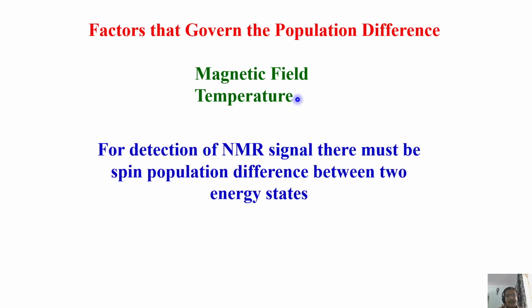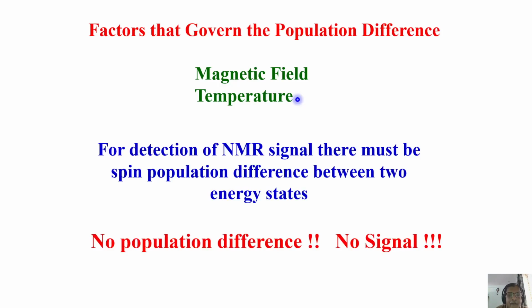Now, for detecting an NMR signal, there must be a population difference. If there is no population difference, no NMR, no signal. You can come across a situation like that. Sometimes it so happens you may come across a situation where there is no population difference at all, but not in the natural situation. You can create artificially a situation by equating the spin population of both the states in some way. Experimentally, we can do that. I'll tell you how later. That is called a saturation state. You go to a saturation state where there is no population difference at all. That means you will not see a signal.